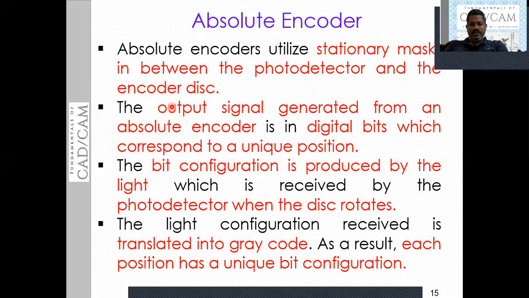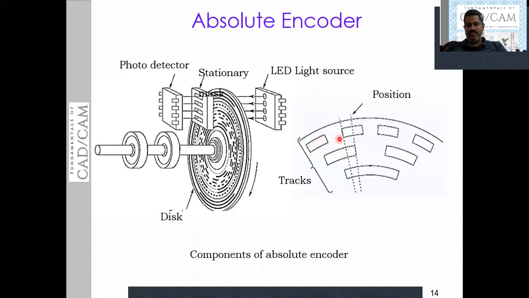Okay, so you can see, as I said just now, the slits are arranged concentrically. The slits are provided concentrically on the disk, but unlike in the case of the incremental encoder, where the slits are arranged side by side, you can see the slits are arranged concentrically. This is also having some radius. This is also having some radius. So in the form of concentric circles the slits are arranged, or in the form of tracks you can call it, like a CD disc, CD drive, CD disc, CD drive. We have then a DVD drive. We have tracks. So like that, here the slits are arranged.